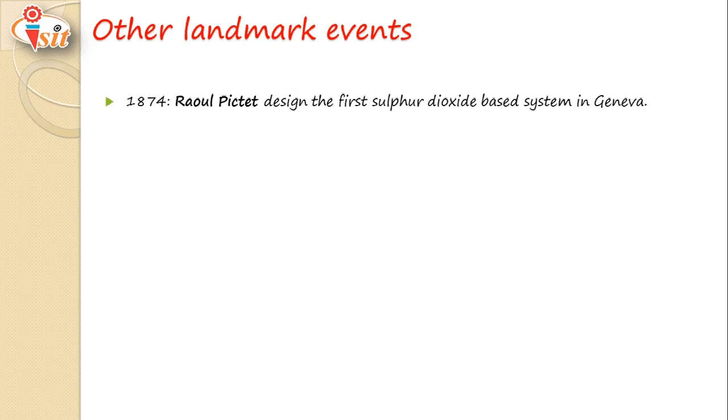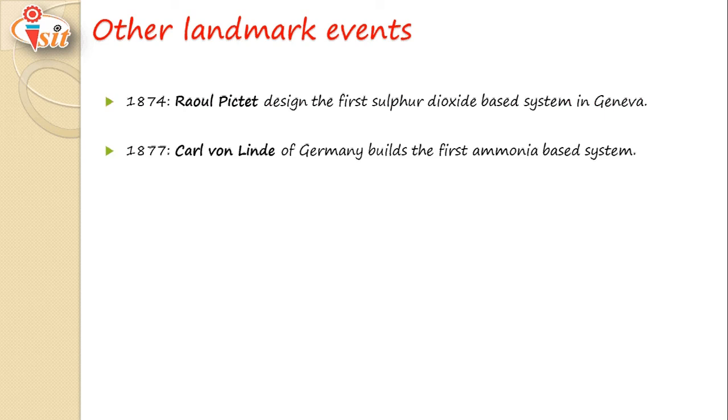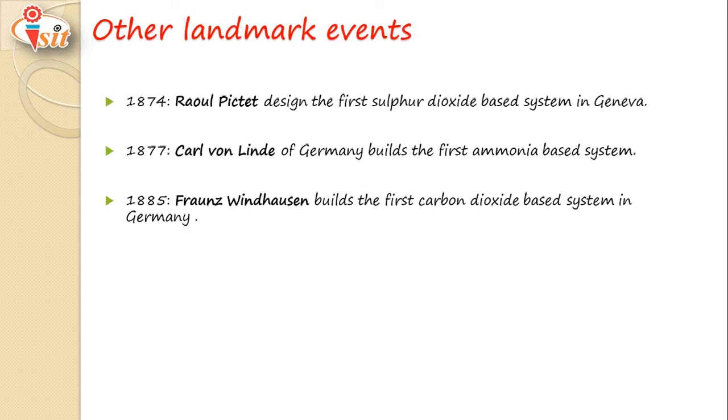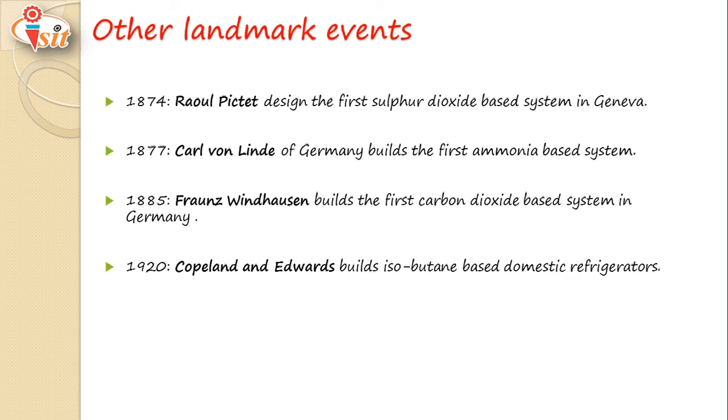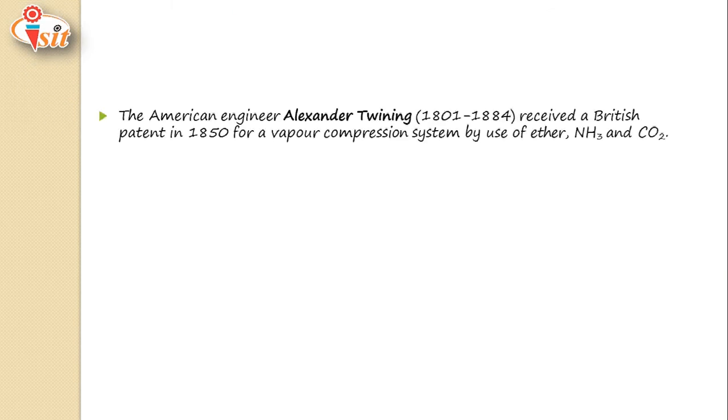Other landmark events: in 1874, Raoul Pictet designed the first sulfur dioxide based system in Geneva. After that, in 1877, Carl von Linde of Germany built the first ammonia based system. In 1885, Franz Windhausen built the first carbon dioxide based system in Germany. In 1920, Copeland and Edwards built an isobutane based domestic refrigerator.